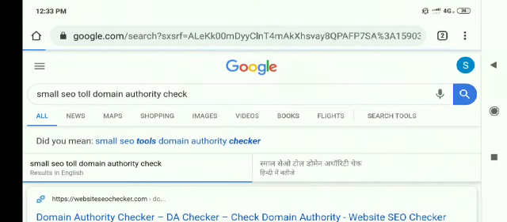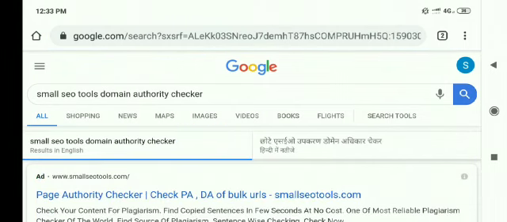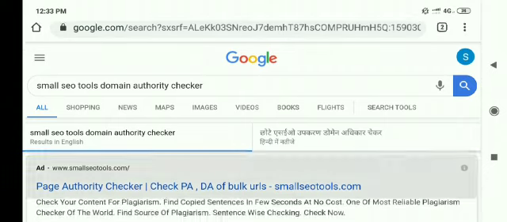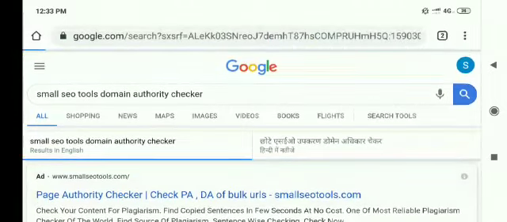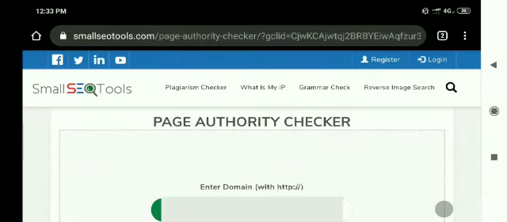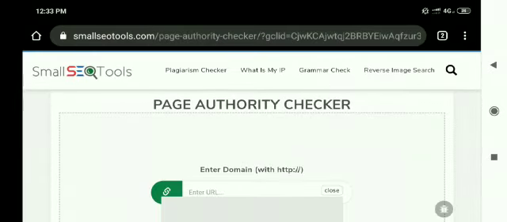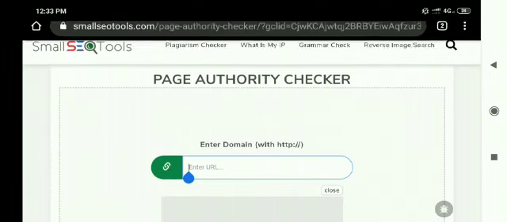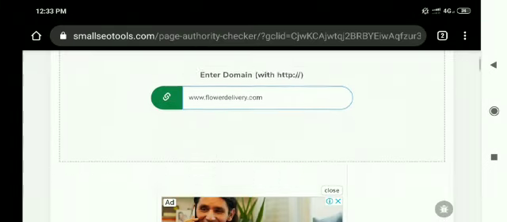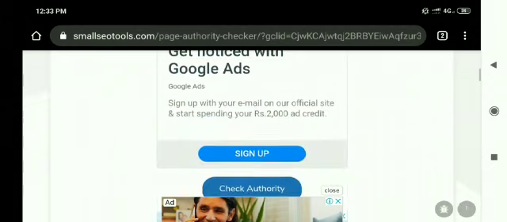in fact it is not all tools. Sorry for these typo errors, friends. I'm using this on mobile to show you how you can check domain authority on mobile, so don't worry about it. I'm sorry for these typo errors, ignore them. Let me take you to the tool first. Here it is, another good tool, Small SEO Tools. Let me paste my domain that I already copied, and okay, now here it is.